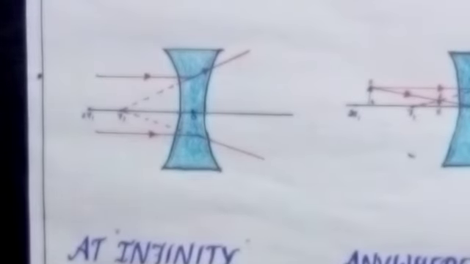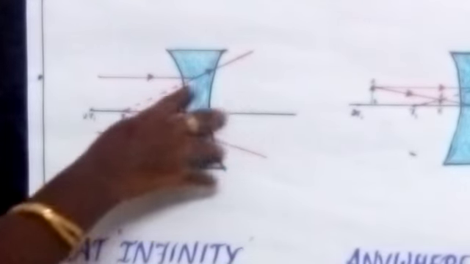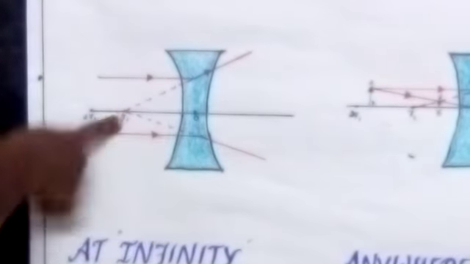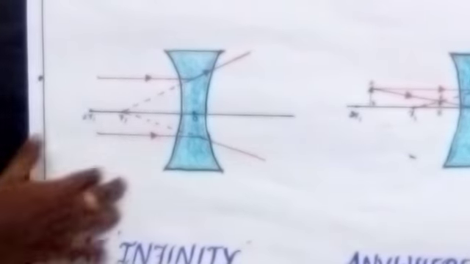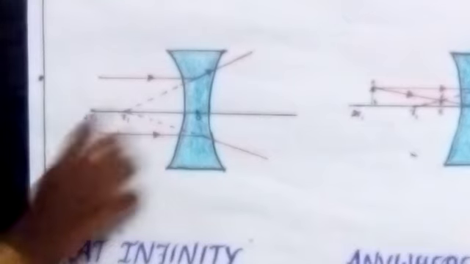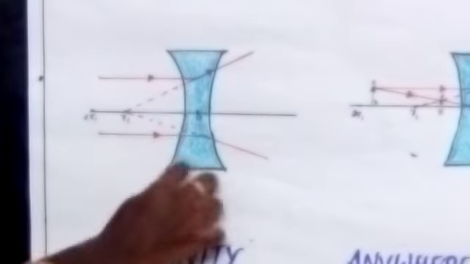As per the rule we studied, when the rays are parallel to the principal axis, after refraction they will diverge and appear to meet on the principal focus. The object placed at infinity is far away from the lens, so the light rays coming from the object will be incident on the concave lens.